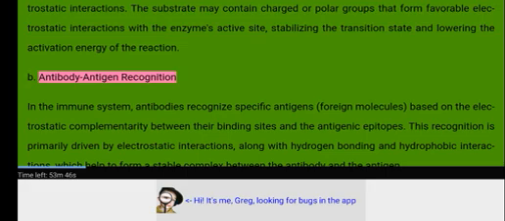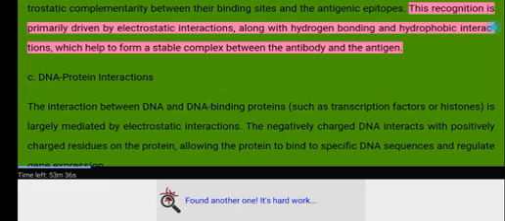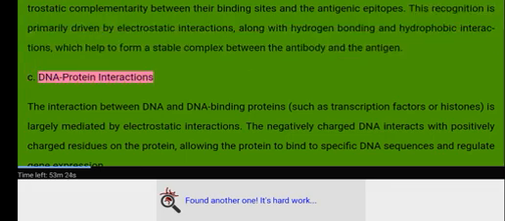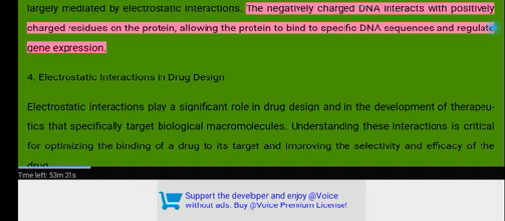B. Antibody-antigen recognition. In the immune system, antibodies recognize specific antigens, foreign molecules, based on the electrostatic complementarity between their binding sites and the antigenic epitopes. This recognition is primarily driven by electrostatic interactions, along with hydrogen bonding and hydrophobic interactions, which help to form a stable complex between the antibody and the antigen. C. DNA-protein interactions. The interaction between DNA and DNA-binding proteins, such as transcription factors or histones, is largely mediated by electrostatic interactions. The negatively charged DNA interacts with positively charged residues on the protein, allowing the protein to bind to specific DNA sequences and regulate gene expression.